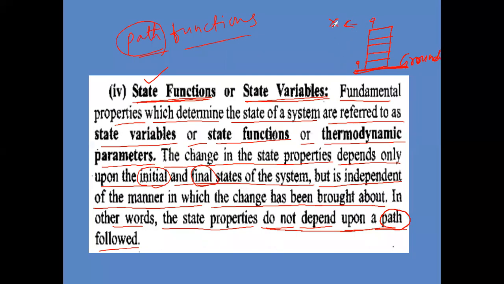Suppose initially the potential energy is X, and finally at the top it is Y. Initially your body has potential energy X on the ground. If you reach the top of the building, it will have potential energy Y. Which is greater, X or Y? Y is more. That is clear. So this potential energy depends on the initial state of the body and final state of the body.